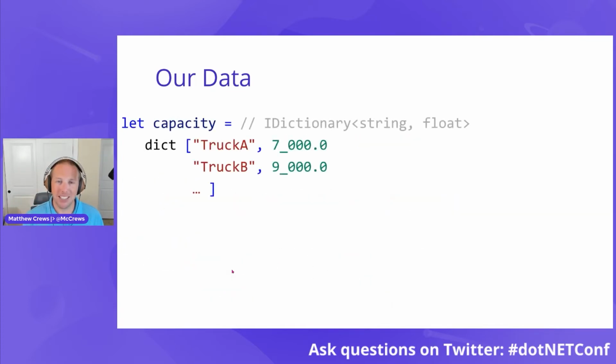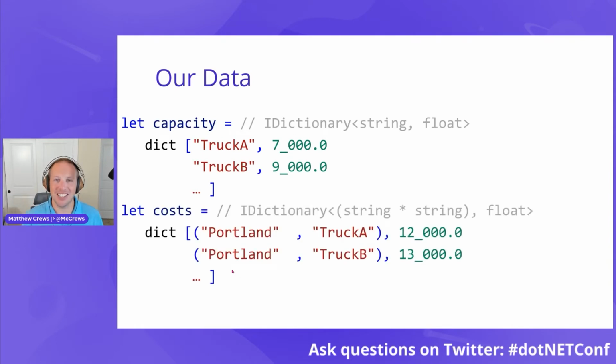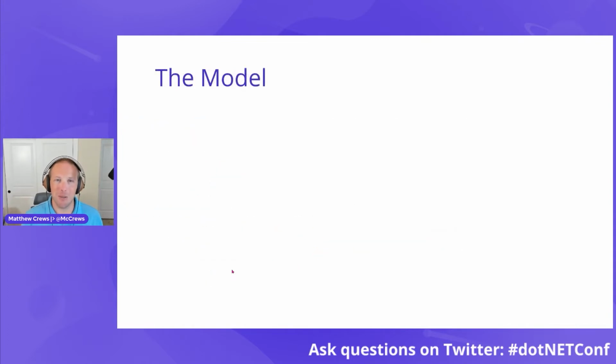We also have capacity. So for each truck, there's how much of the vaccine it can carry, and the cost. And again, the cost is keyed by a tuple of city and truck and the cost associated with using that method. Now let's start building our model.